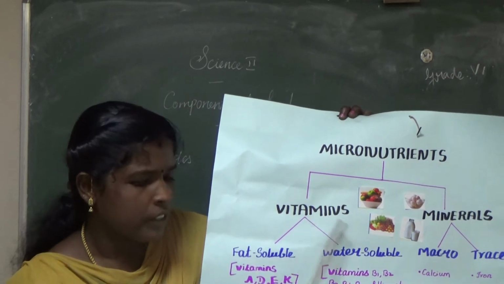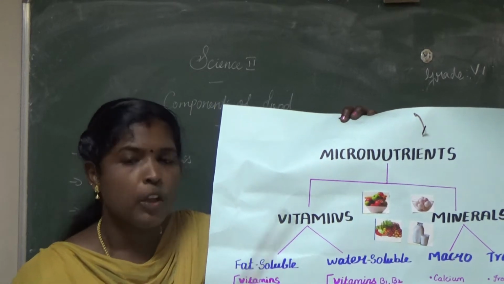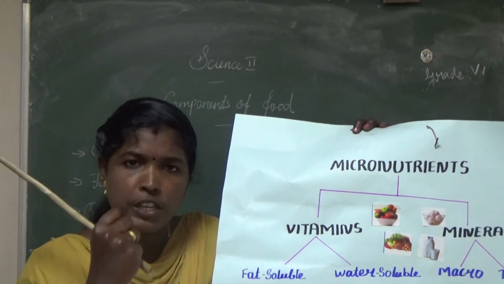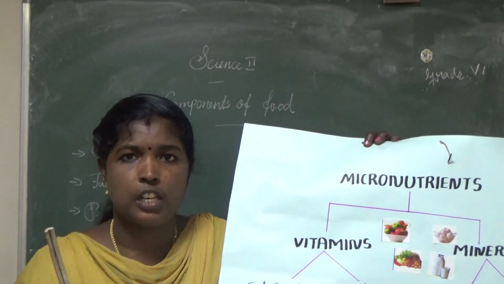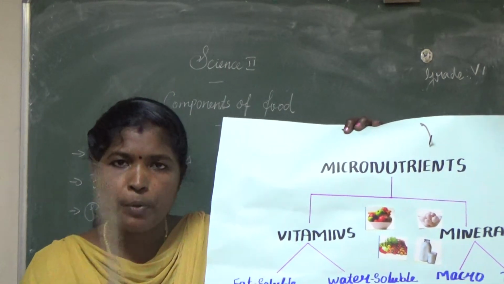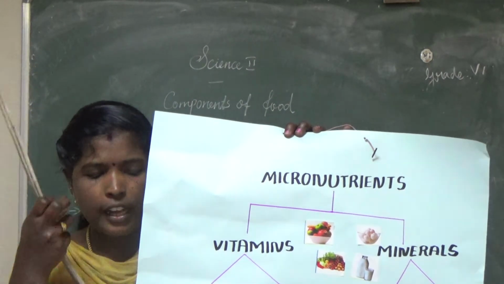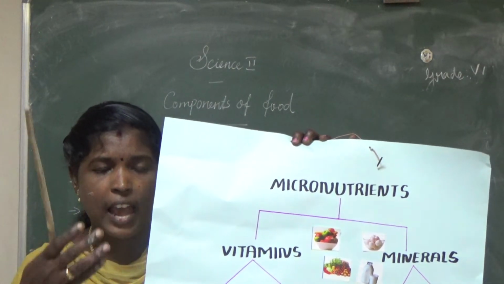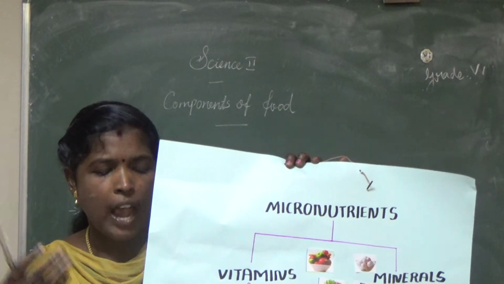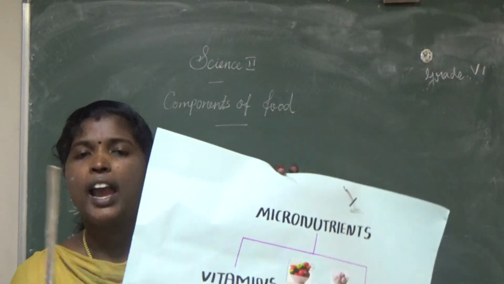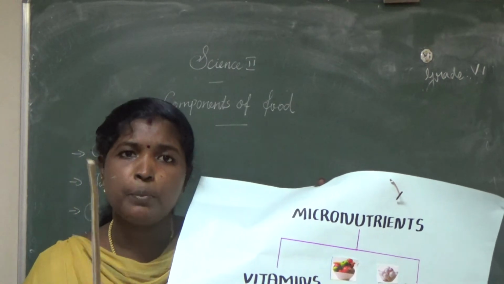Here you see, vitamins are needed by our body for proper functioning. They will improve our immunity. They help keep our eyes, bones, teeth and gums strong and healthy. In total, 13 types of vitamins are there. All the vitamins have specific functions.